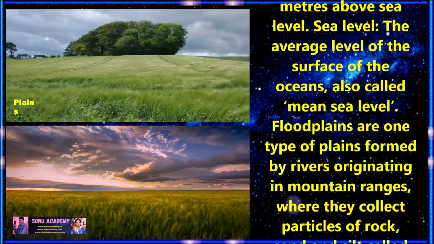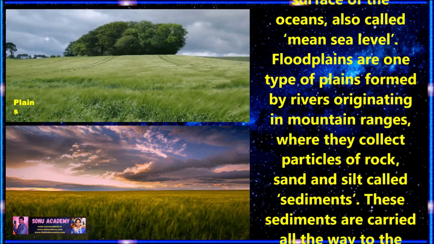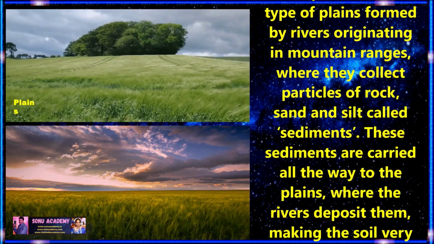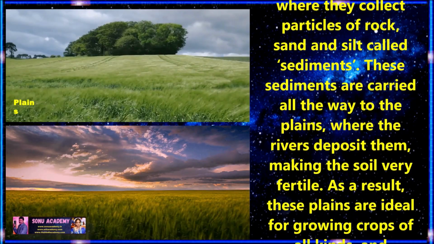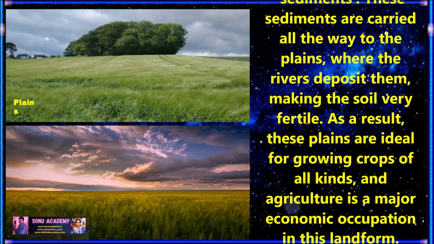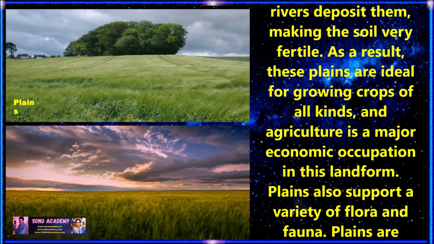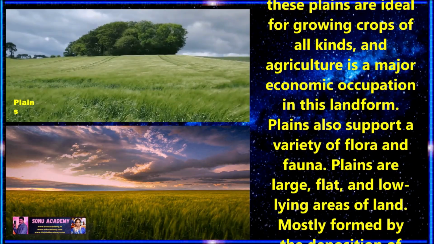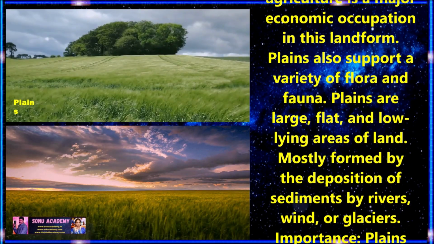Floodplains are one type of plains formed by rivers originating in mountain ranges, where they collect particles of rocks, sand and silt called sediments. These sediments are carried all the way to the plains where the river deposits them, making the soil very fertile. As a result, these plains are ideal for growing crops of all kinds, and agriculture is a major economic occupation in this landform. Plains also support a variety of flora and fauna.